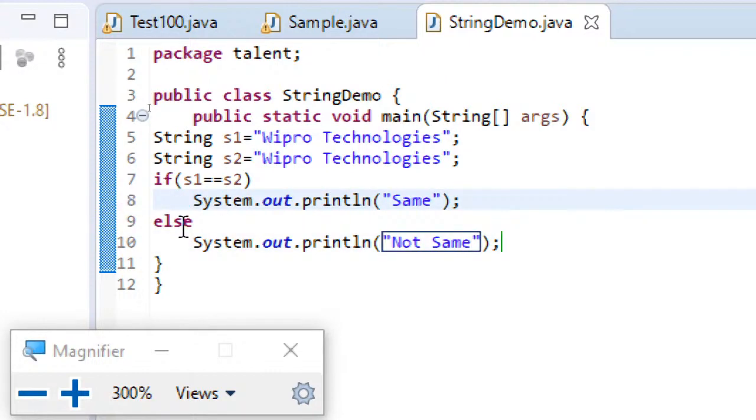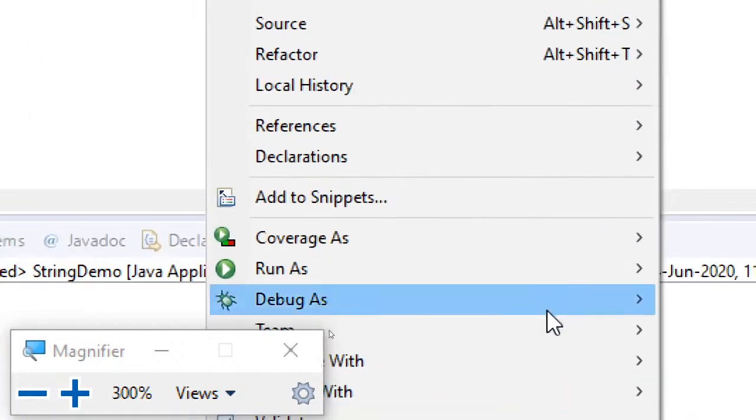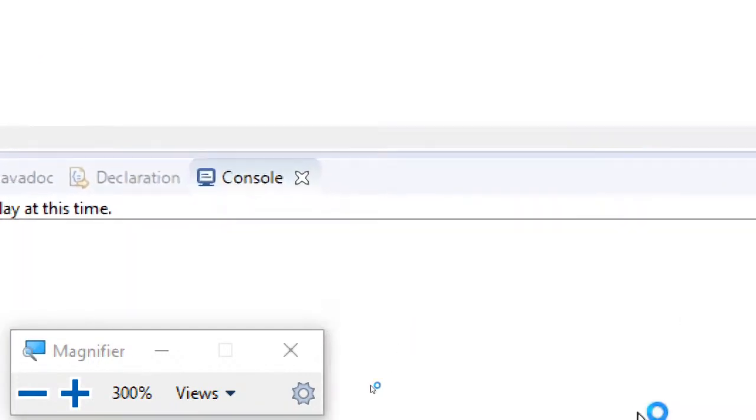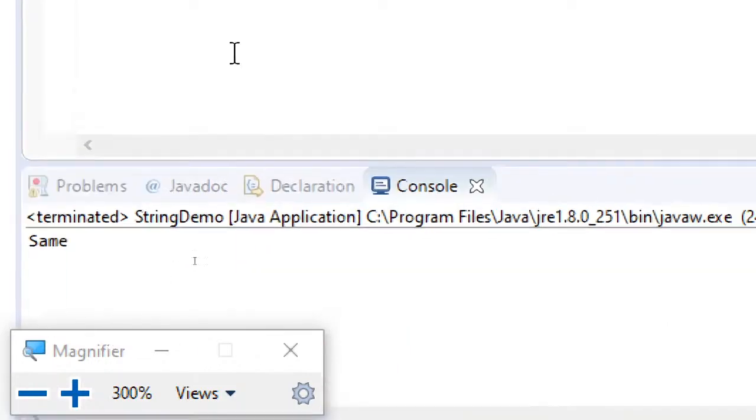Observe this. What will be the output? I just want you to think in your mind. If you observe, S1 is Wipro Technologies, S2 is also declared to be Wipro Technologies. The point to be noted is that S1 and S2 are assigned with Wipro Technologies. They are not created as strings. They are assigned some string value. So when I run this program, you can see that it is printing same. So it is saying S1 and S2 are same.